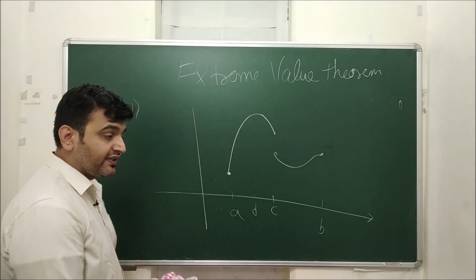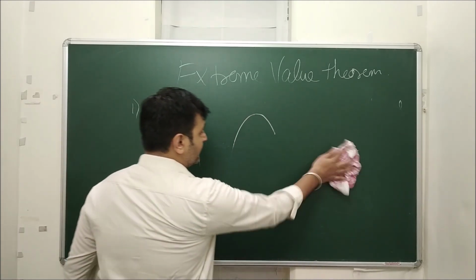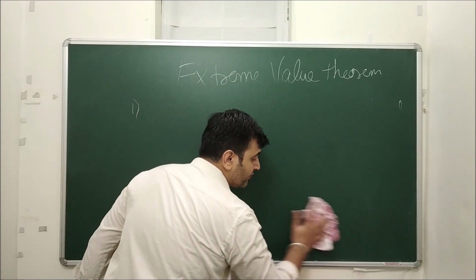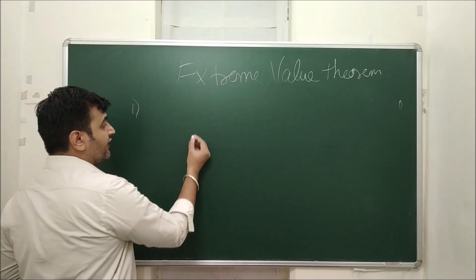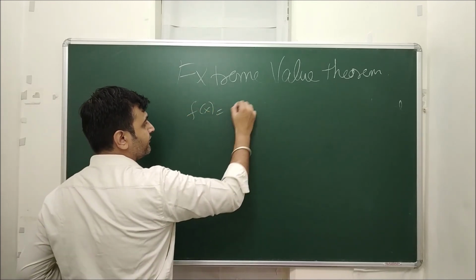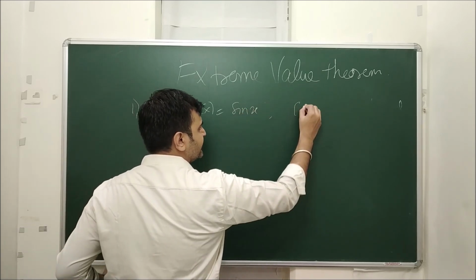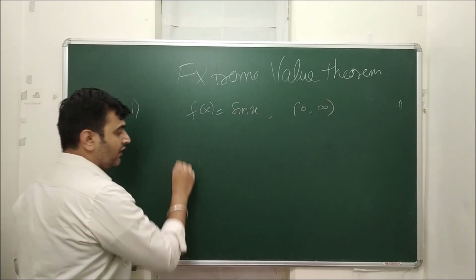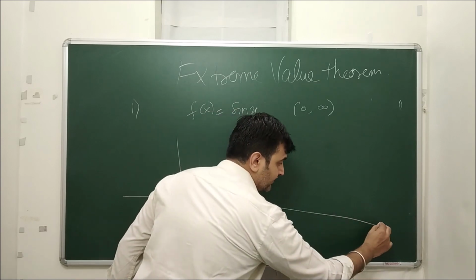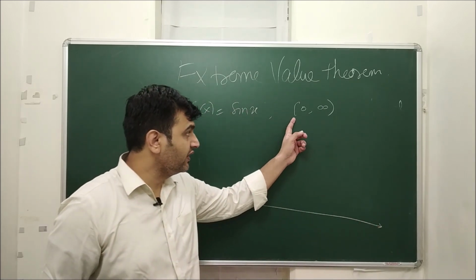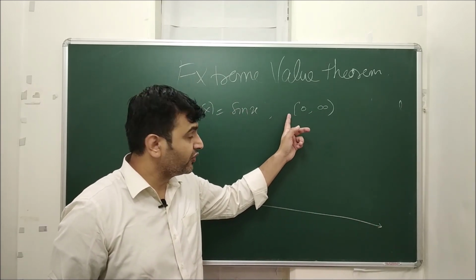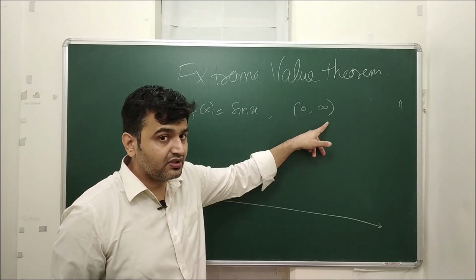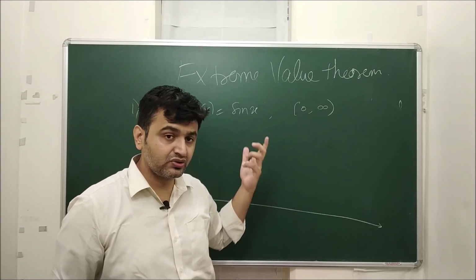But if I take continuity, then again that does not imply that the domain is bounded. If I take the function as sin x on 0 comma infinity, is this a closed interval? Yes, because the left hand point is included, and nothing is missed on the right side, everything is included. So this is a closed interval.